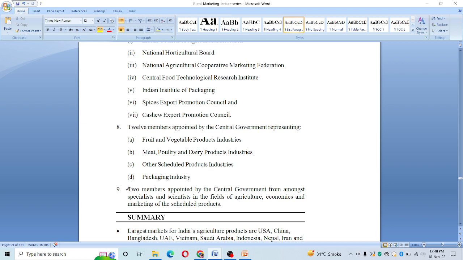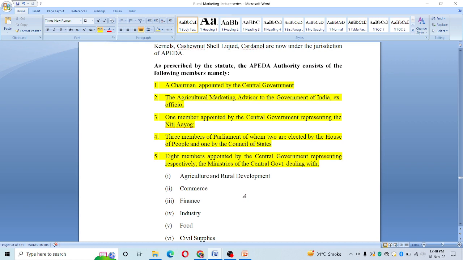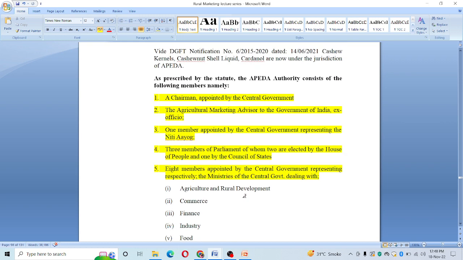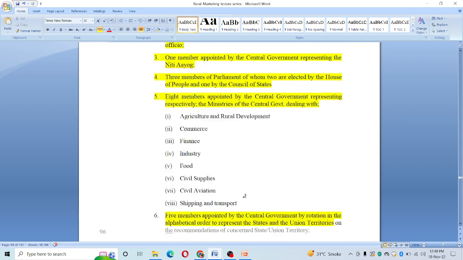And lastly, 2 members appointed by the central government from among specialists and scientists in the field of agriculture, economics, marketing of scheduled products.